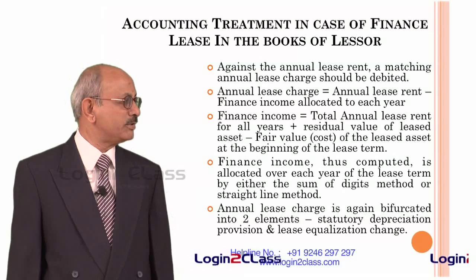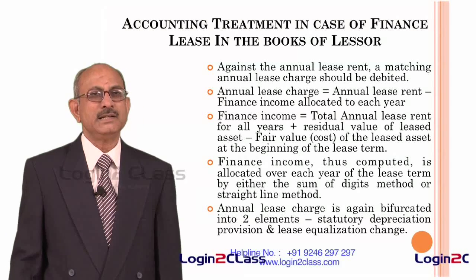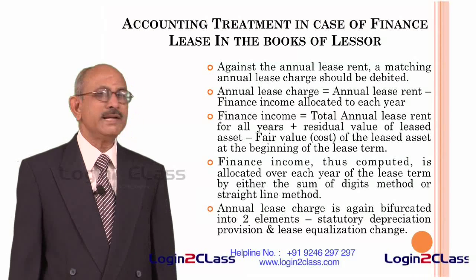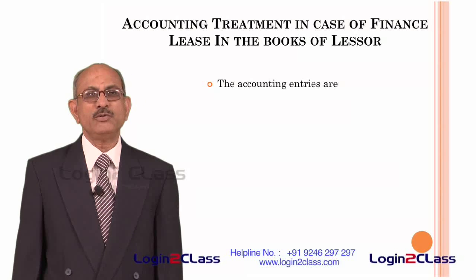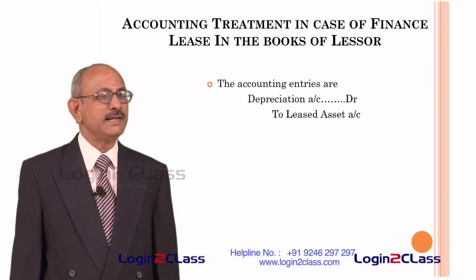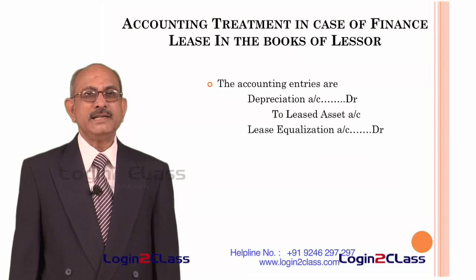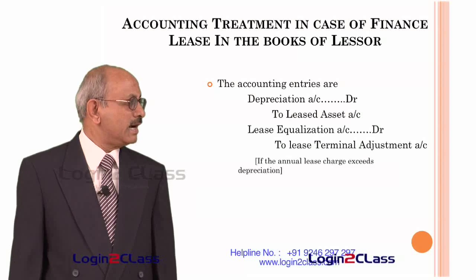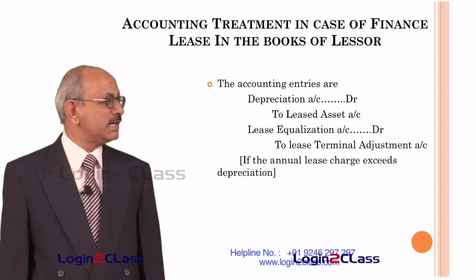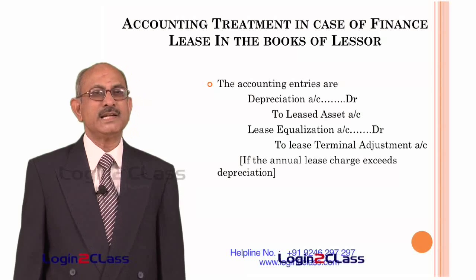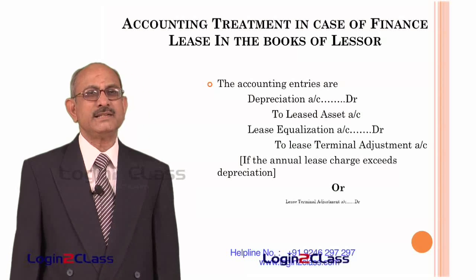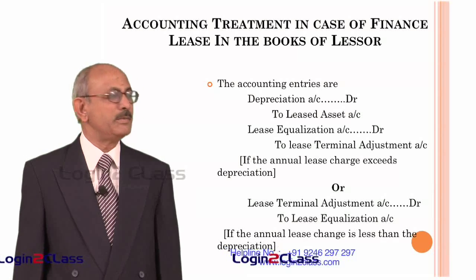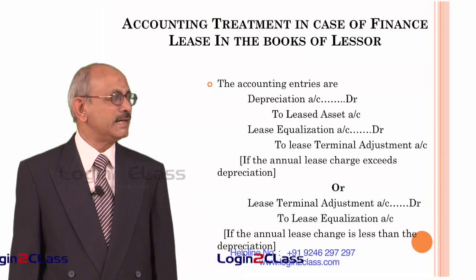One is called statutory depreciation provision and second is called the lease equalization charge. So in respect of all these, this is how the entries are passed. In respect of depreciation, we have to debit the depreciation account and credit it to the leased asset account. And lease equalization charge, what has been separated, is also debited to the lease equalization account and it is credited to lease terminal adjustment account if the annual lease charge exceeds depreciation. If it is less than depreciation, then lease terminal adjustment account is debited and lease equalization account is credited.